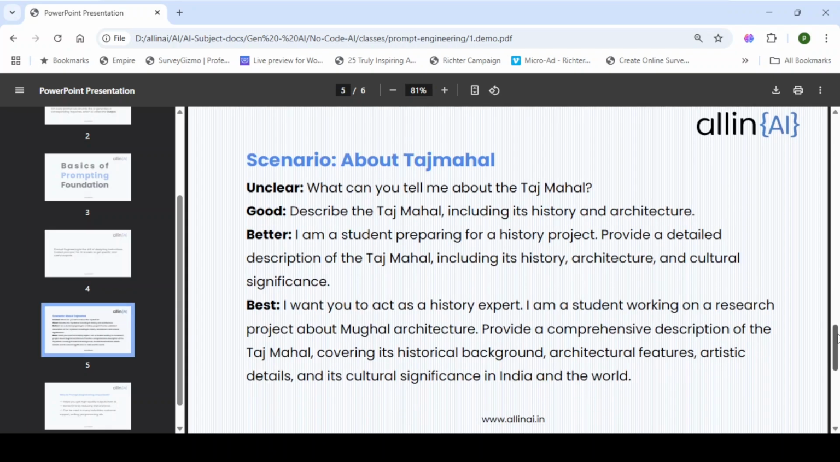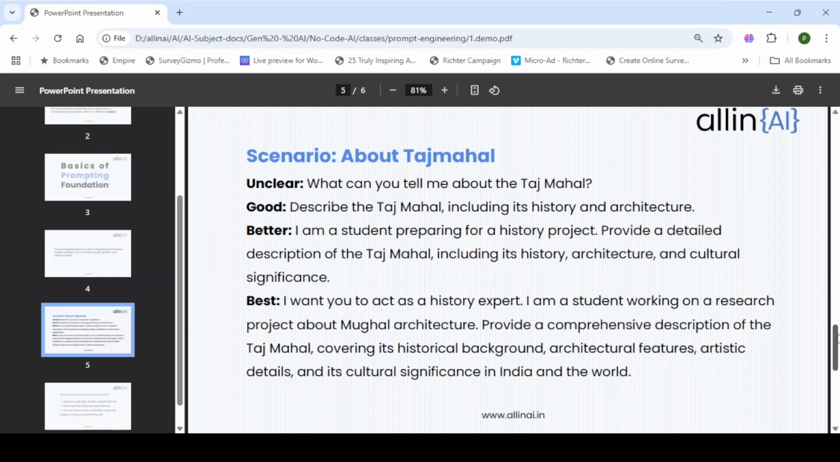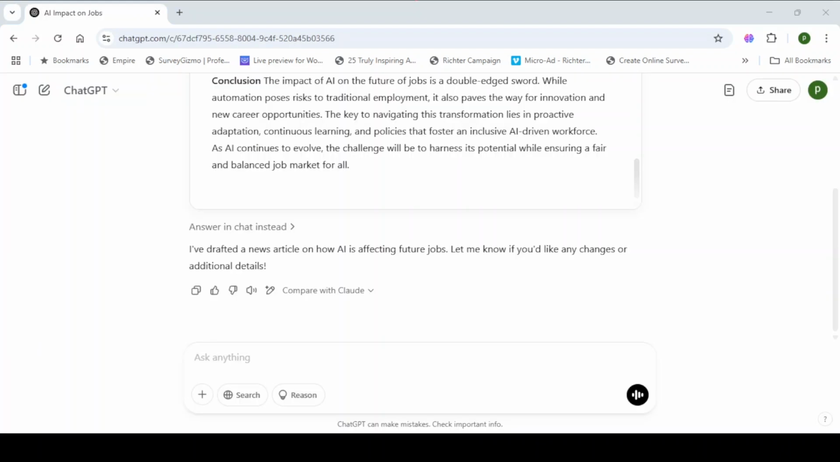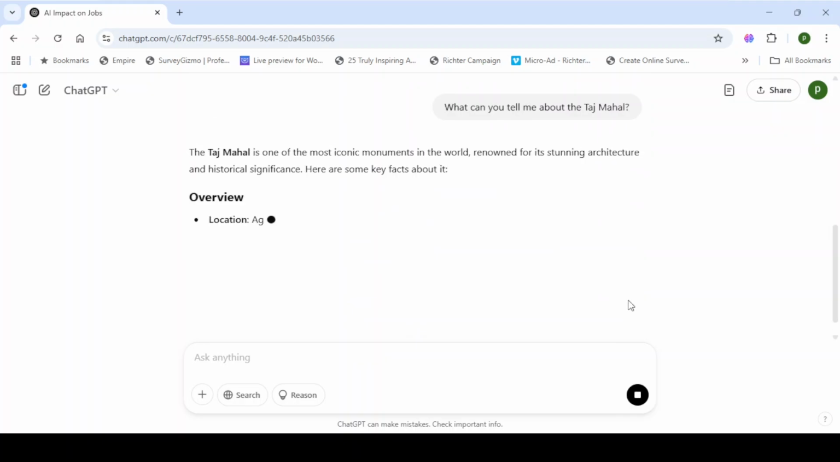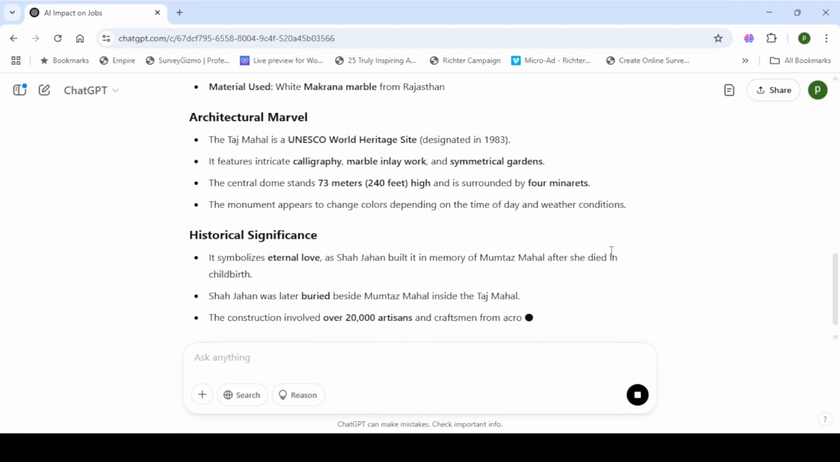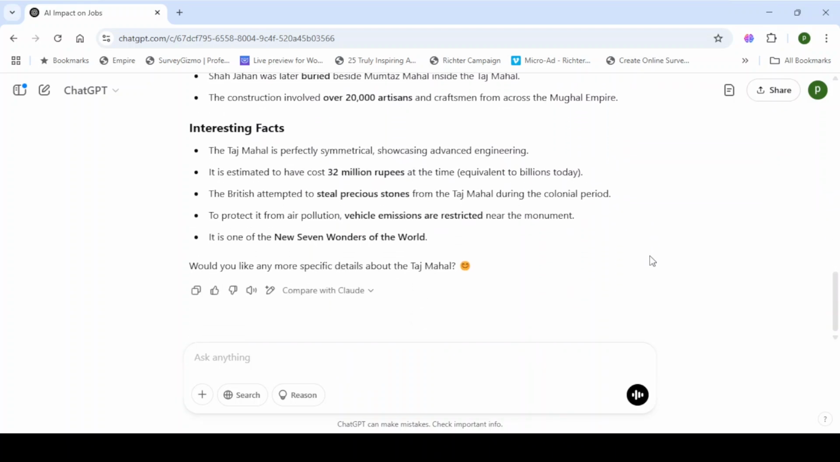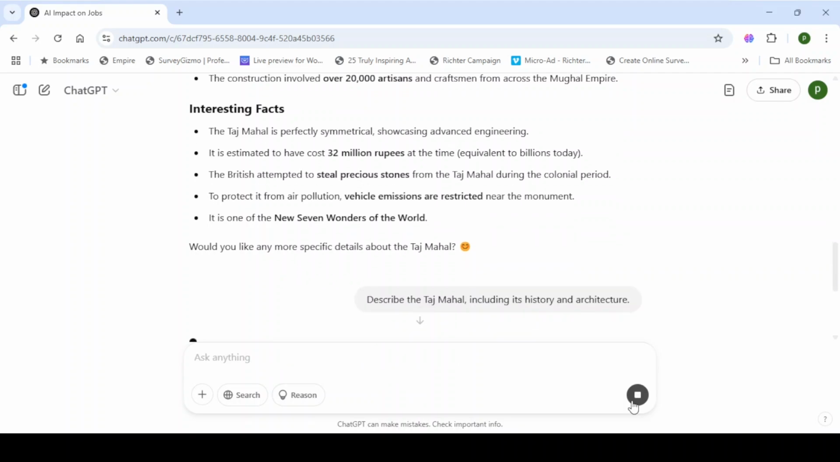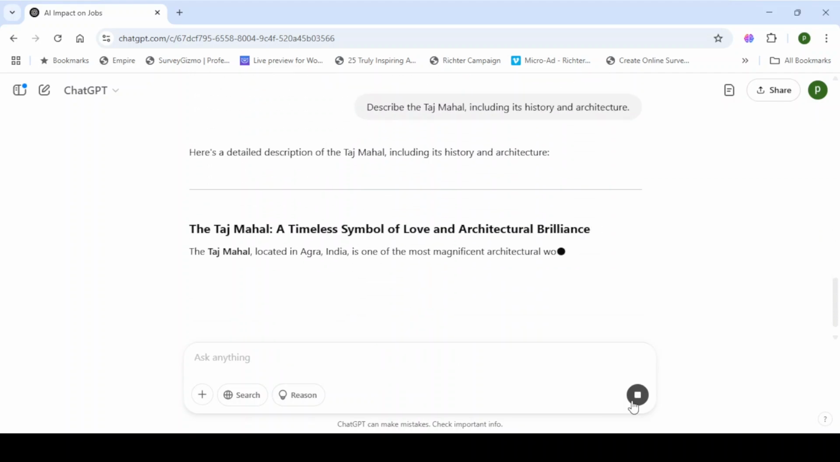For example, if you want to know about the Taj Mahal: "What can you tell me about the Taj Mahal?" which is an unclear prompt. Let's make it somewhat better, like "Describe the Taj Mahal, including its history and architecture."